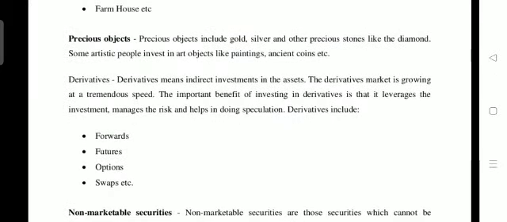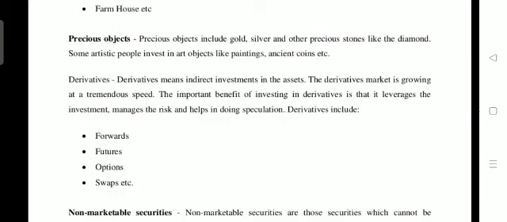Precious objects are to be included with gold, silver, other precious stones like diamond, and artistic investments in art objects like paintings, and then ancient coins. These all will also be considered under investment instruments or avenues. Gold is considered as an investment alternative.